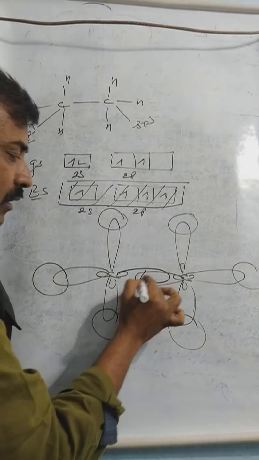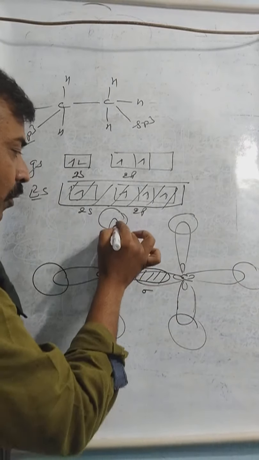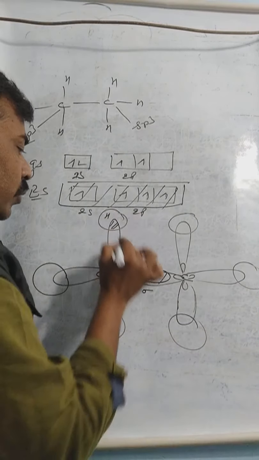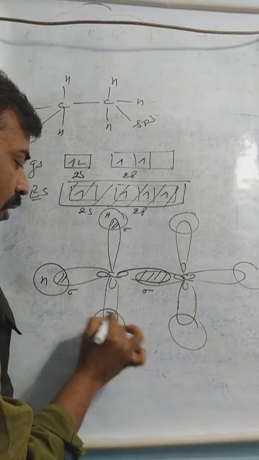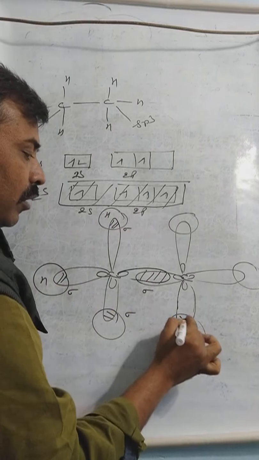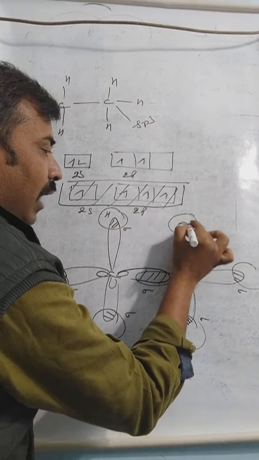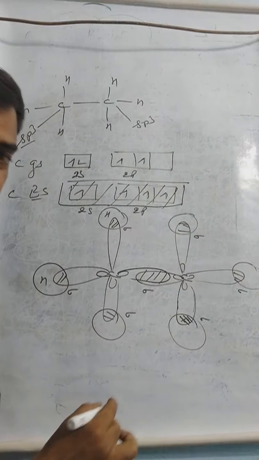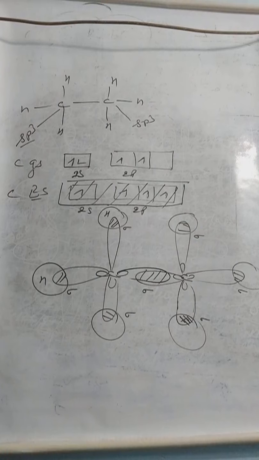This bond shows head-to-head overlap, so surely this is a sigma bond. This bond again shows head-to-head overlap, so again a sigma bond, sigma bond, sigma bond and sigma bond. So all the bonds in this case are sigma bonds, and this is the orbital diagram for ethane.